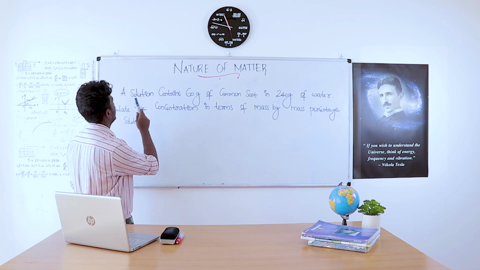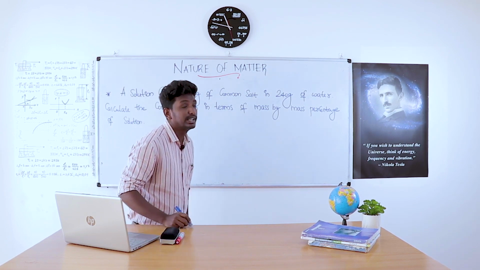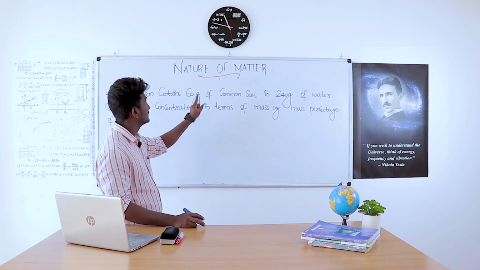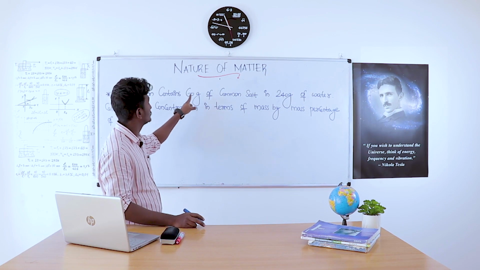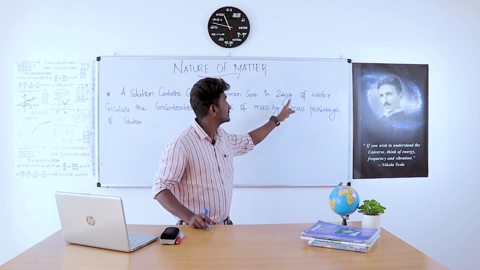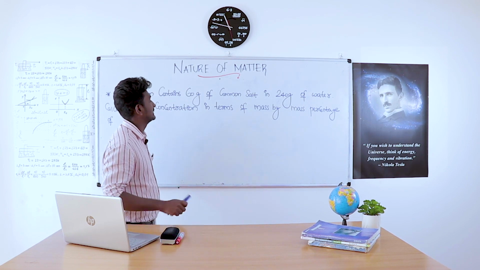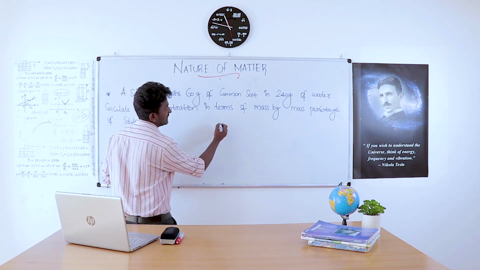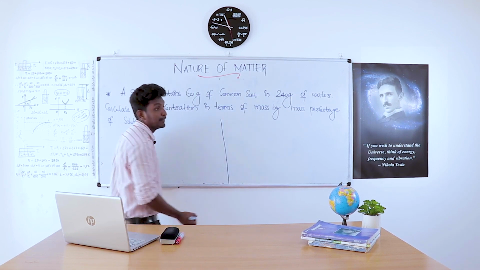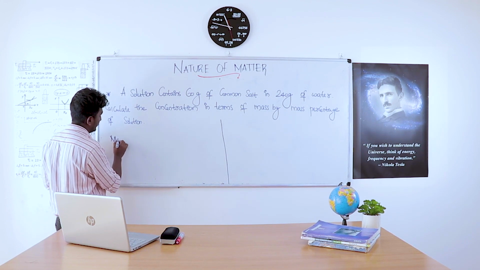The problem is that a solution contains 60 gram of common salt in 240 gram of water. That means here the solute is common salt and the mass of solute is 60 gram, and the solvent is water. Mass of solvent is 240 gram. Calculate the concentration in terms of mass by mass percentage of solution. We have to calculate the concentration by mass percentage. We know the equation already.